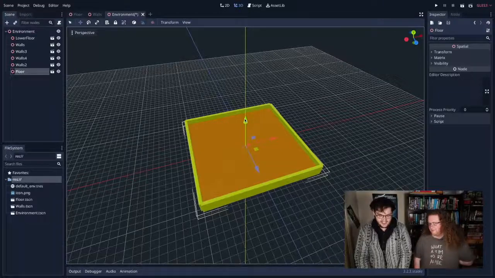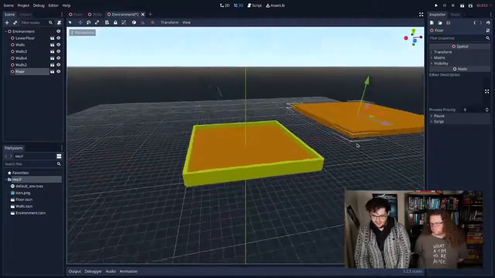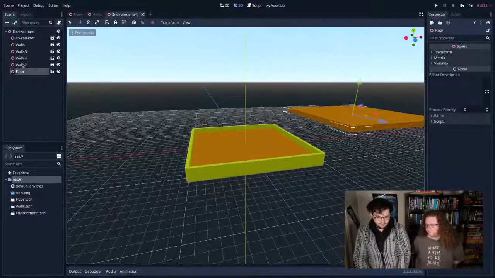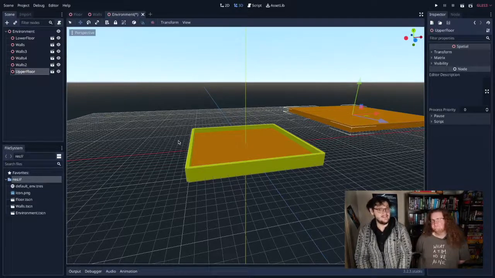So now I have two floors on top of each other. I'm going to move this one up and move it away and put it over here somewhere for now. That's pretty good. Yeah, that's fine. I'm going to rename that to upper floor. I'm not going to put any walls on that one because I like to live dangerously.